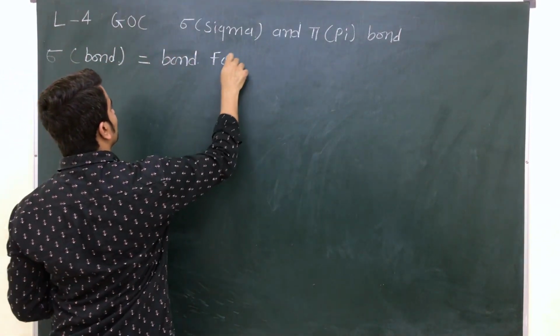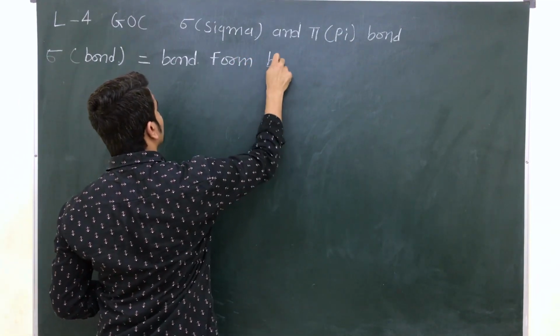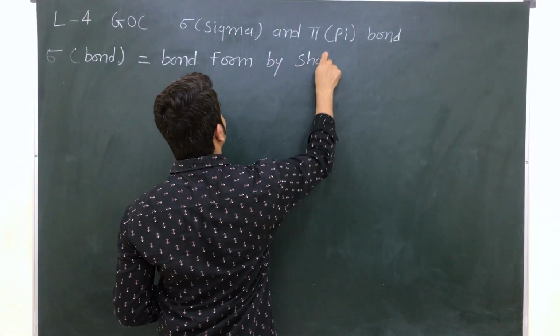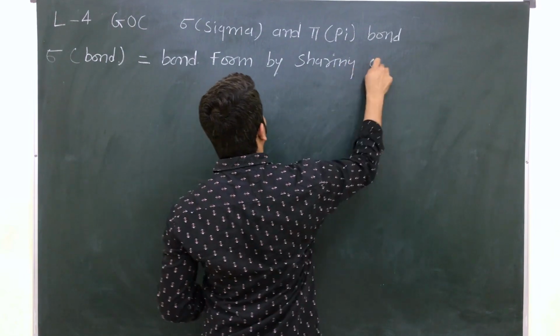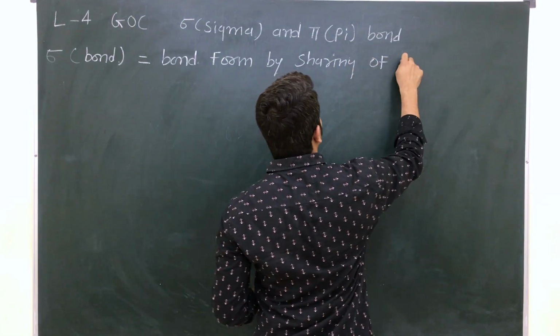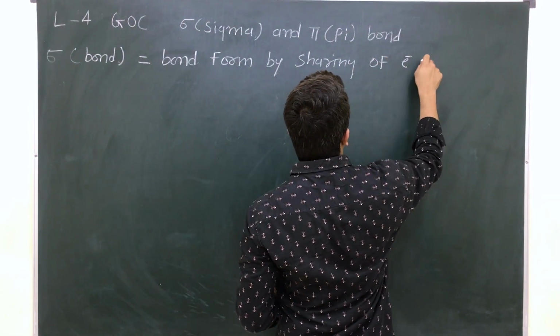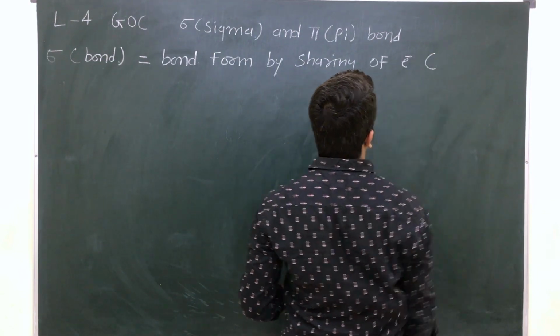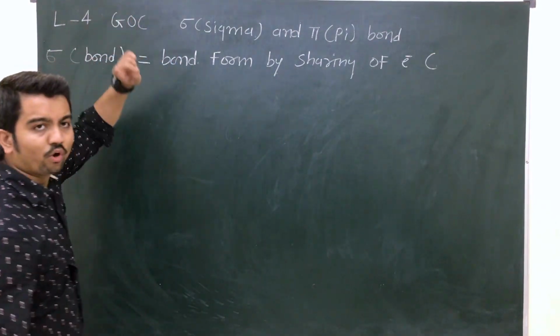bond formed by sharing of electron. What you have to remember?